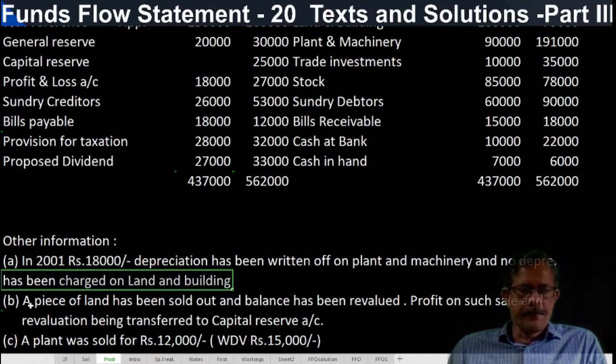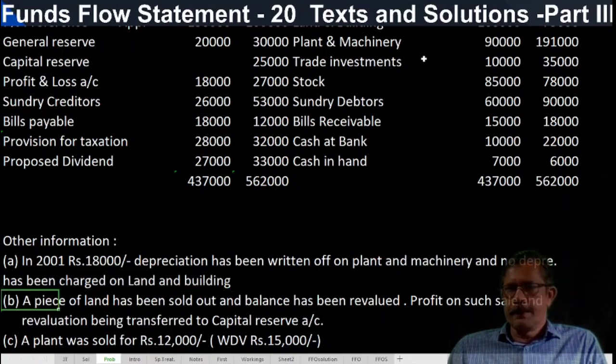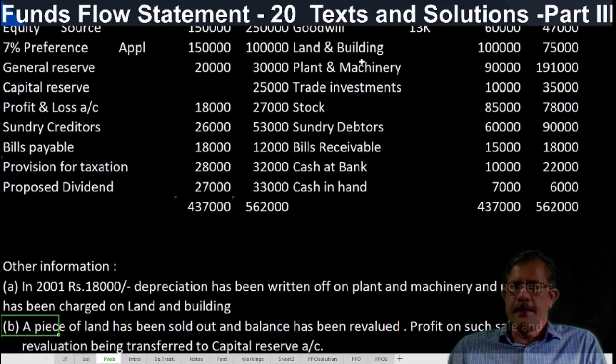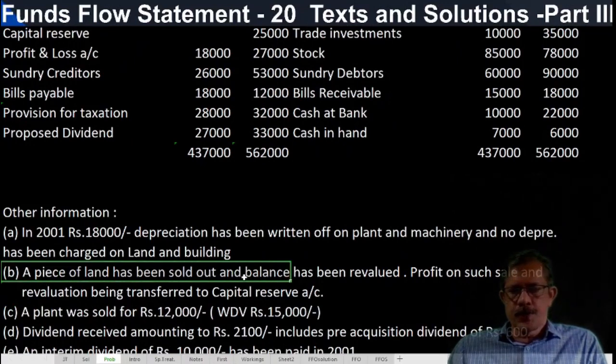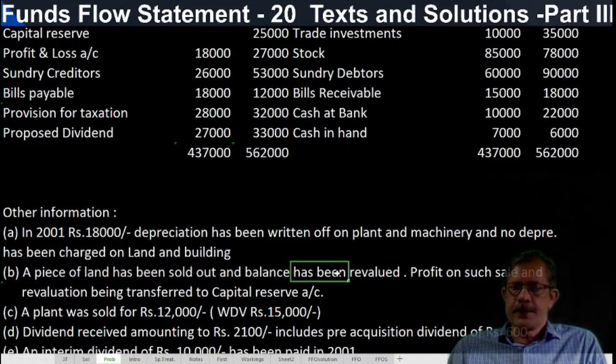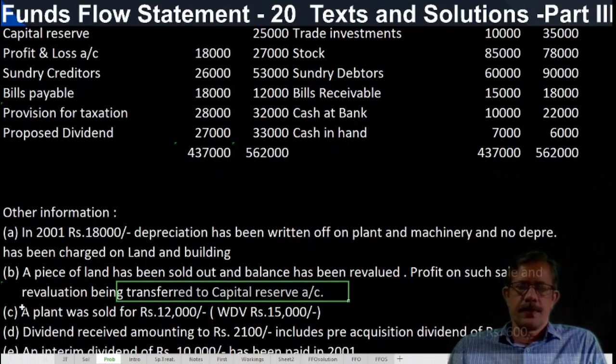Then there is another piece of information. So depreciation is not there in the land and buildings account, but it has decreased. A piece of land has been sold out. That is why it is decreased. A piece of land has been sold out and the balance has been revalued. Profit on such a sale and revaluation is being transferred to capital reserve account.